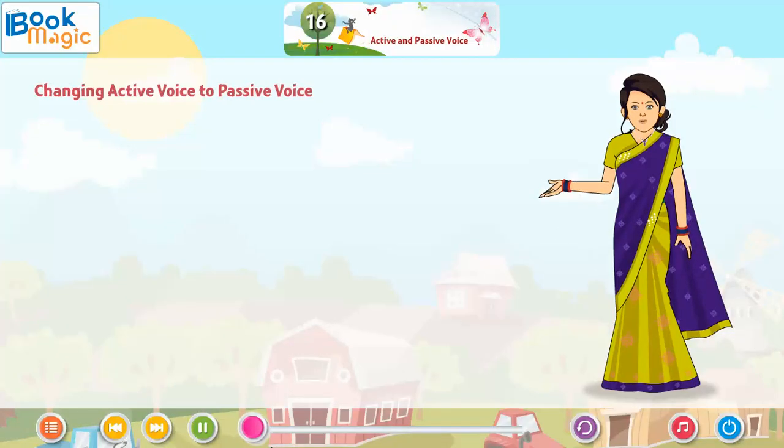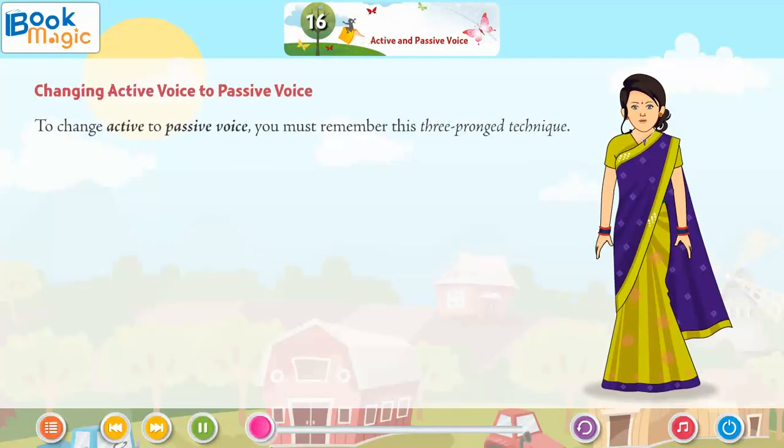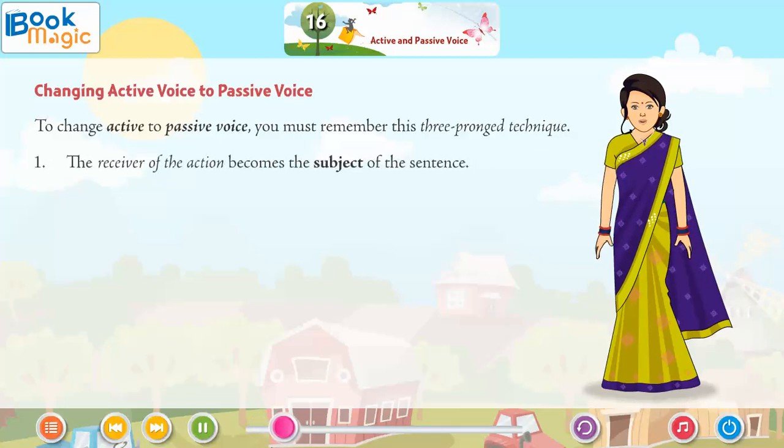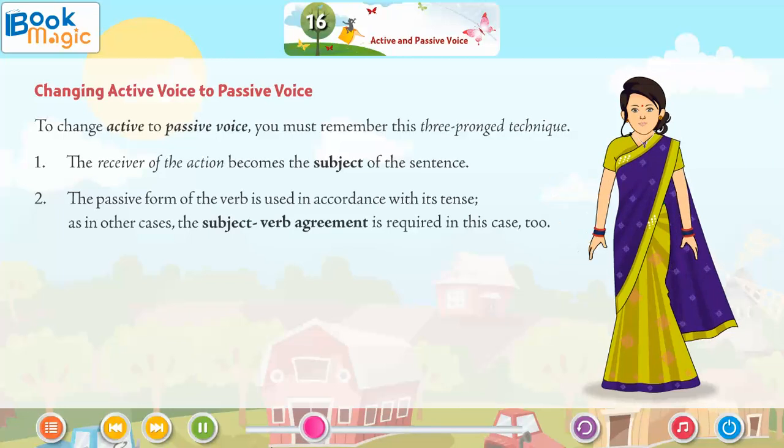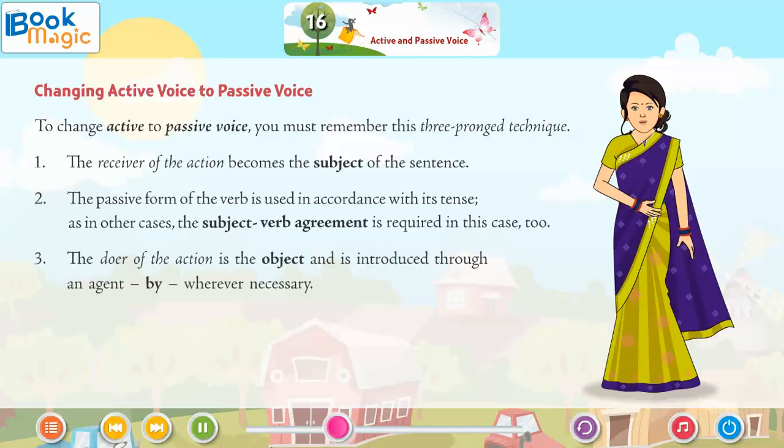Changing active voice to passive voice. To change active voice to passive voice, you must remember this three-pronged technique. 1. The receiver of the action becomes the subject of the sentence. 2. The passive form of the verb is used in accordance with its tense. As in other cases, the subject-verb agreement is required in this case too. 3. The doer of the action is the object and is introduced through an agent by wherever necessary.